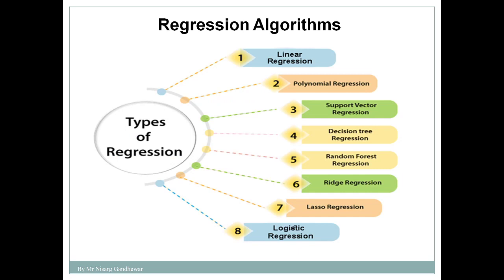There are n number of regression algorithms available. Very popular is linear regression, then polynomial regression, support vector regression, decision tree regression, random forest regression, ridge regression, lasso regression, and logistic regression. These are the various regression algorithms available which you can use in order to solve a regression problem.